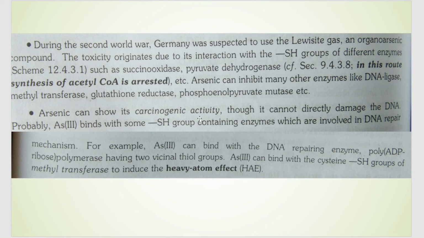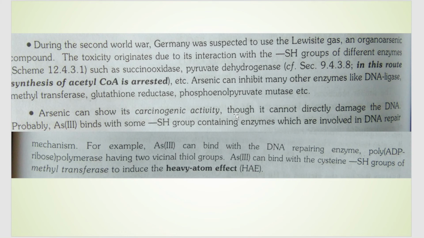Arsenic is also said to have carcinogenic activity, although it does not directly interact with or damage the DNA. It binds to the SH group of the enzyme involved in the DNA repair mechanism. There is an enzyme required for DNA repair, and arsenic binds with its SH group, because of which the DNA repair process does not take place. DNA then indirectly gets damaged, and DNA damage leads to mutation and finally cancer. Therefore, arsenic does that.